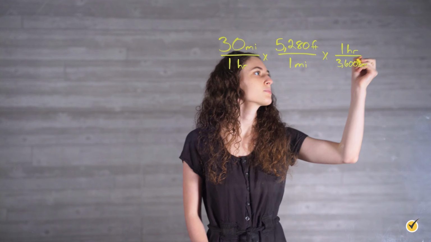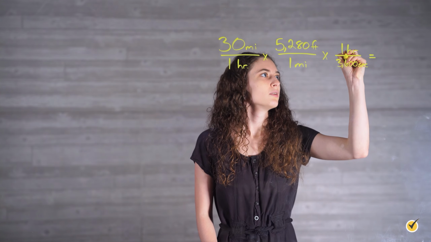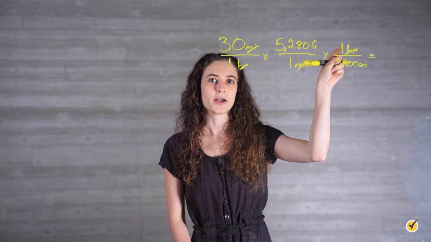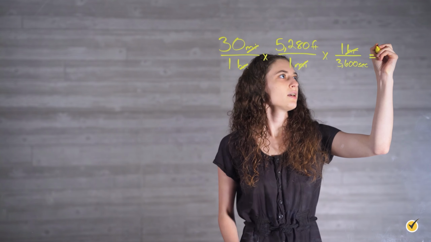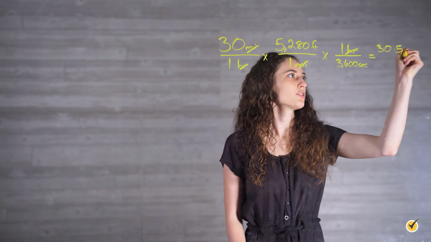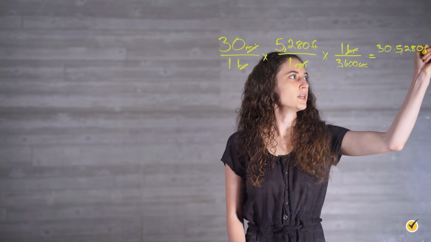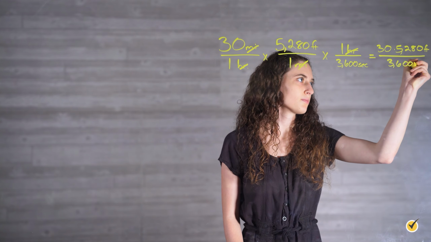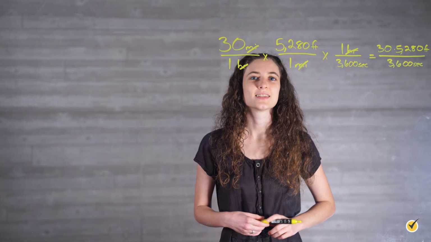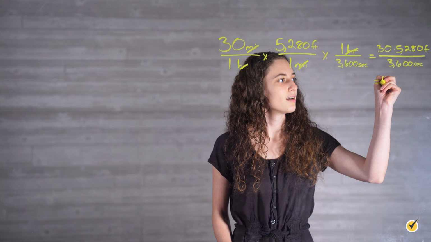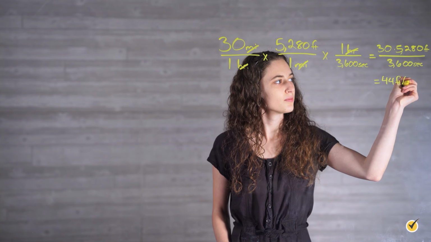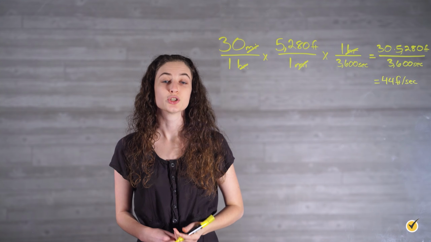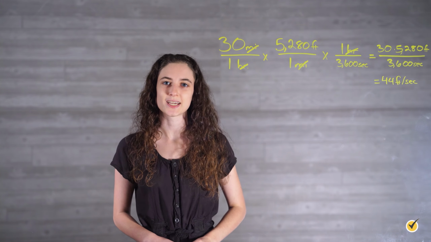them to cancel out. So when we multiply through, our hours cancel out, our miles cancel out, and then we can just multiply across. So we have 30 times 5,280 feet over 3,600 seconds. When we simplify, this gives us 44 feet per second. If Sarah is traveling 30 miles per hour, she is also traveling 44 feet per second.